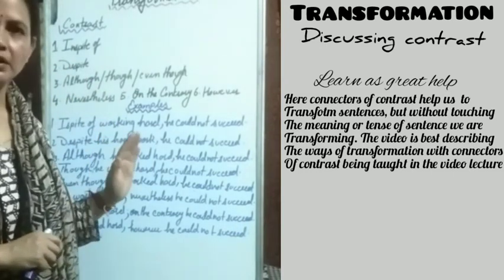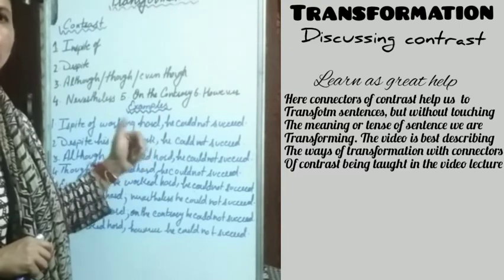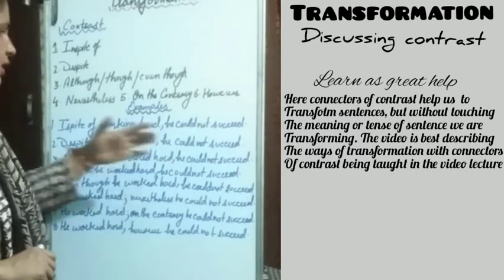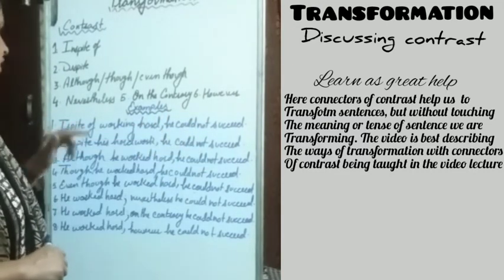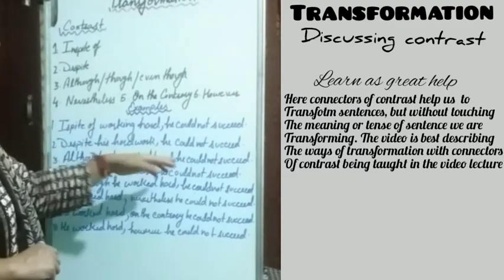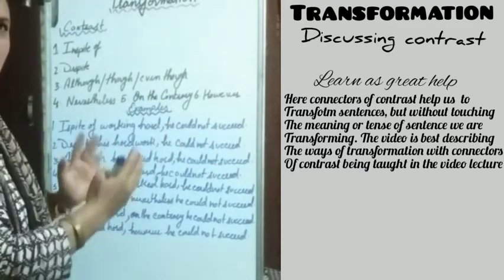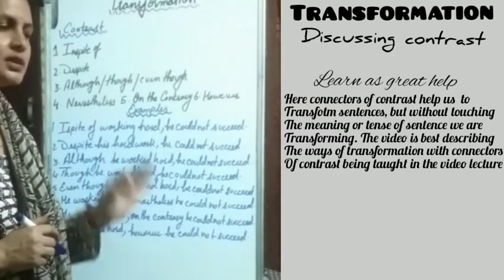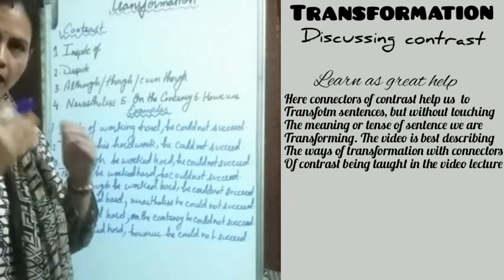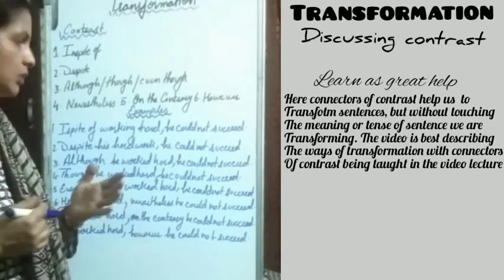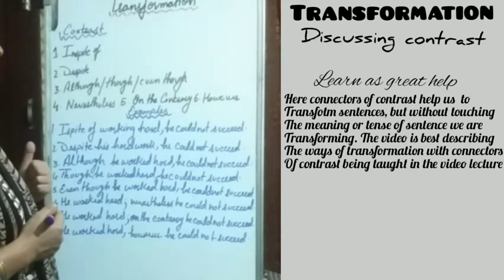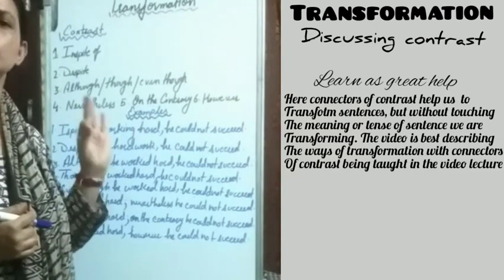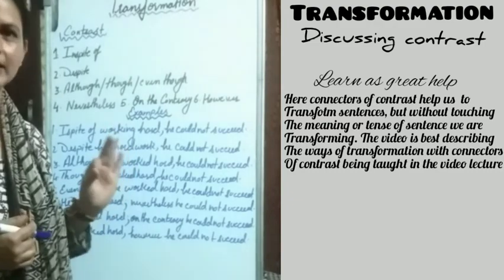they all are expressing idea of contrast. All the connectors: in spite of working hard, he could not succeed. Despite his hard work, he could not succeed. Although he worked hard, he could not succeed. So there is a contrast in the sentence. We have transformed these sentences without changing their meaning. Second thing is the tense. The tense which we have used here, we will not change while transforming the sentences.